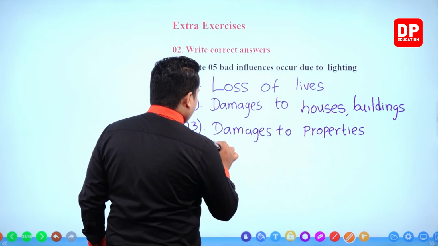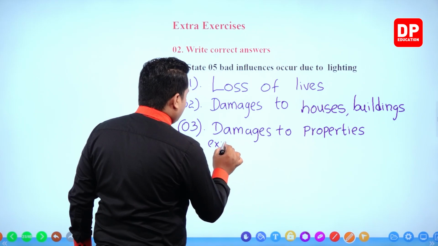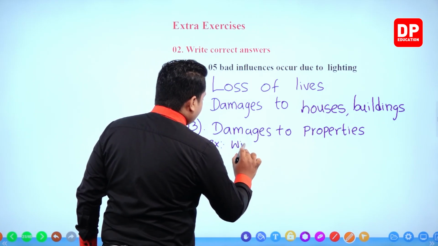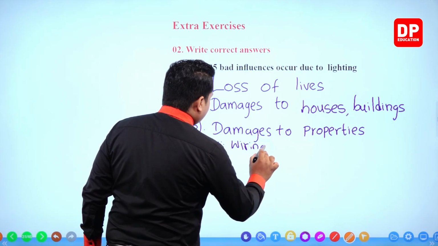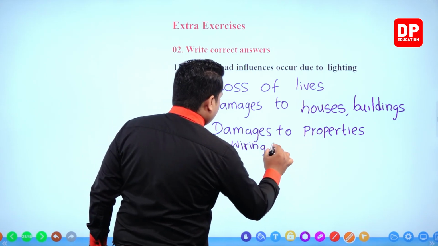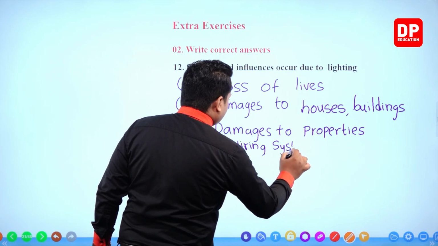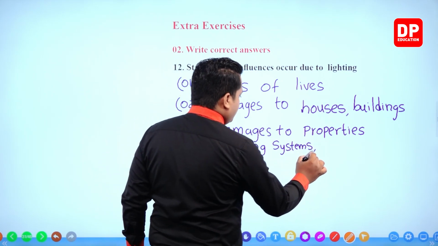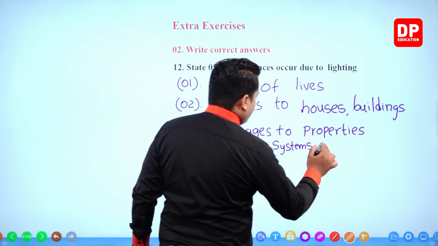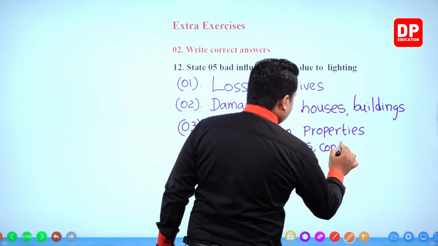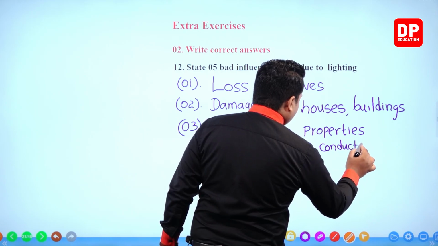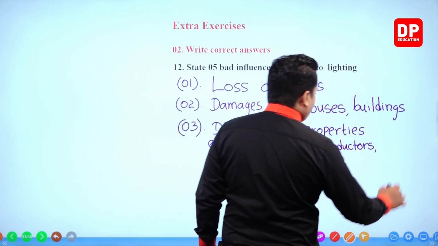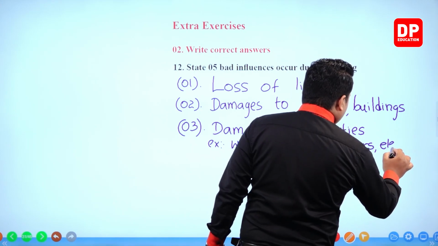For example, you can write wiring systems, then conductors, electrical appliances.